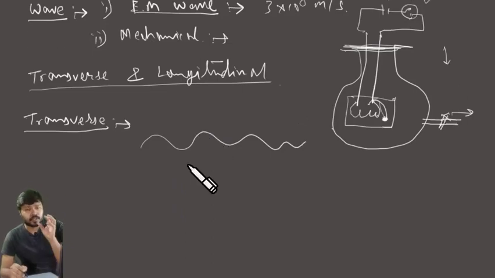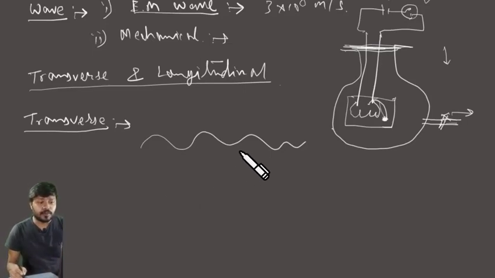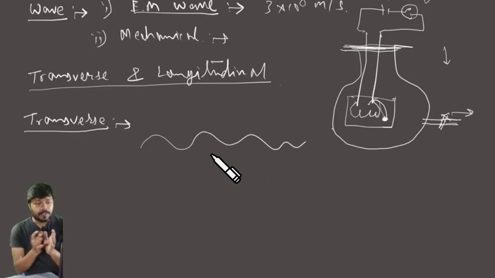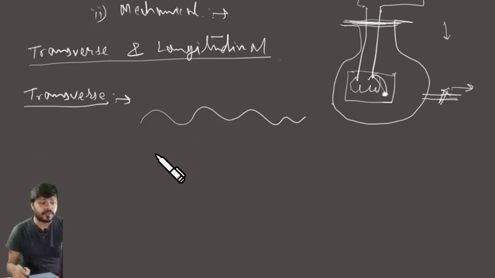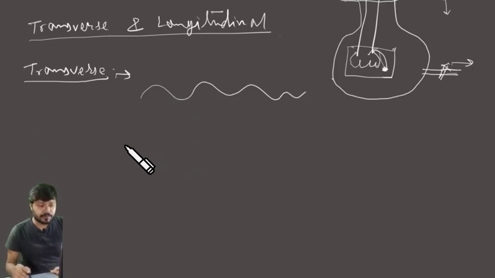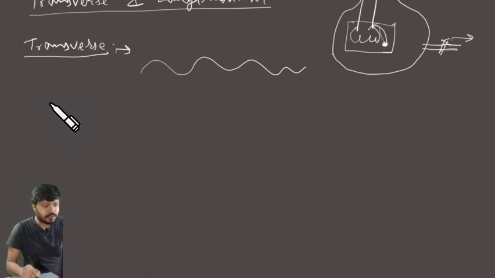If you throw a stone on the still water of a pond or, let's say, a swimming pool, we'll see such kind of wave traveling from the middle of the pond towards the sides of the pond or swimming pool, right? That's the transverse wave. What is the definition of a transverse wave? Before going to the definition, I must tell you one example.